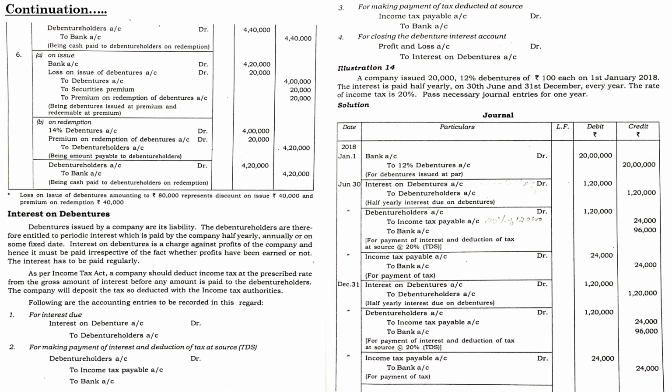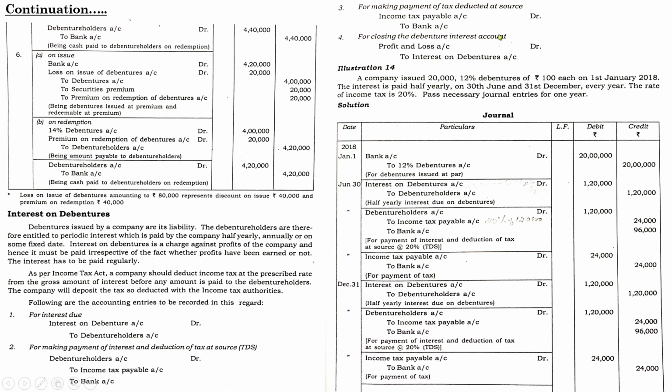And finally, you have completed all the entries with regard to issue or payment of interest as well as tax relating to the particular interest. And last entry you have to pass is at the time of closing the debenture interest account. Usually accounts will be closed at the year end. That is why we didn't enter this entry here, because we have to make one more payment and it is mentioned in the question.